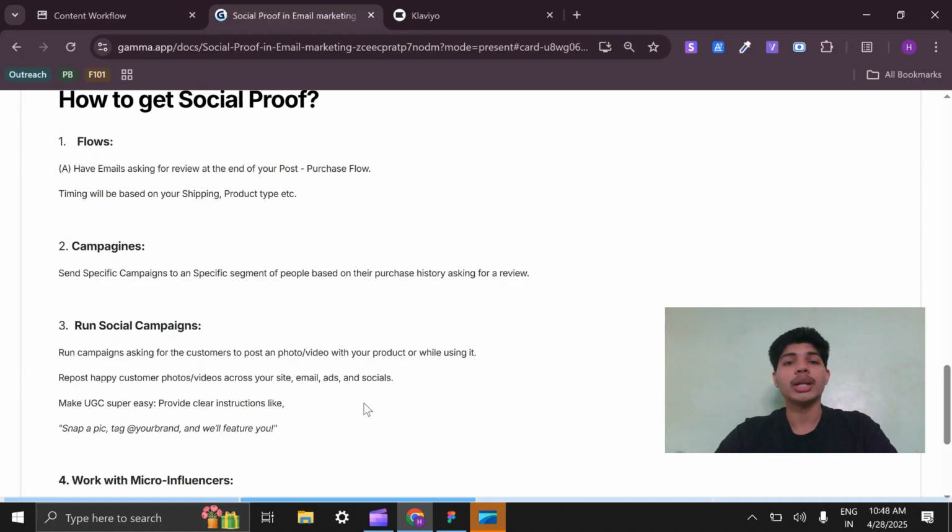You also need to save those posts that you get. They can't be just up for 24 hours. You need to save them and use them across many different marketing channels for your brand.